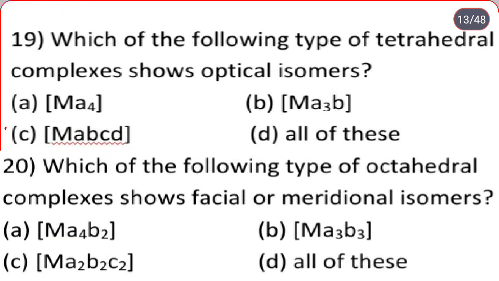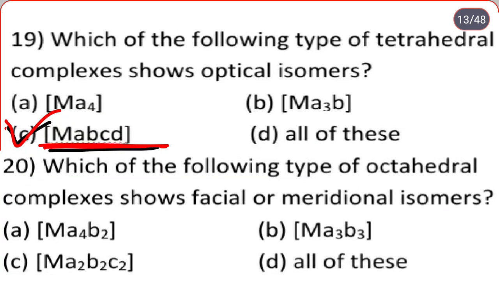Which of the following type of tetrahedral complexes show optical isomers? Ma4, Ma3b, MABCD, all of these. So only MABCD type of the tetrahedral complexes shows the optical isomers, which means the correct option is option C.